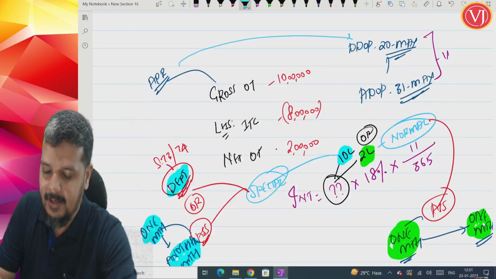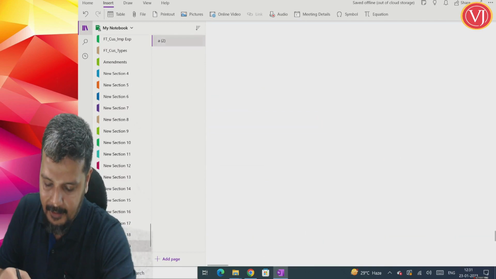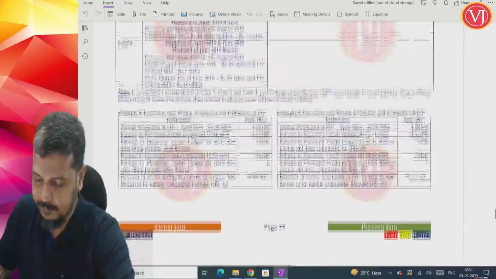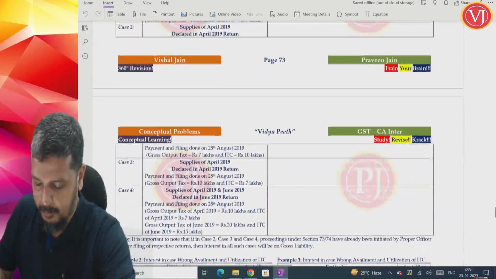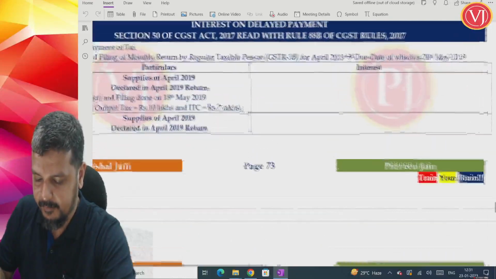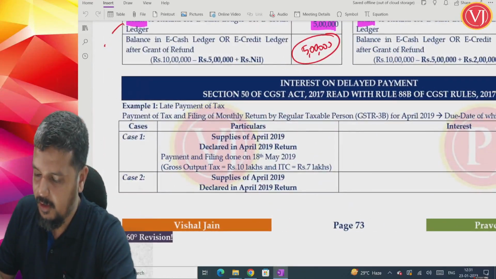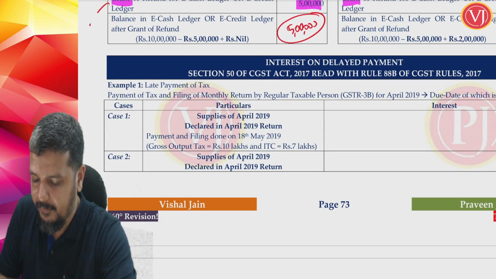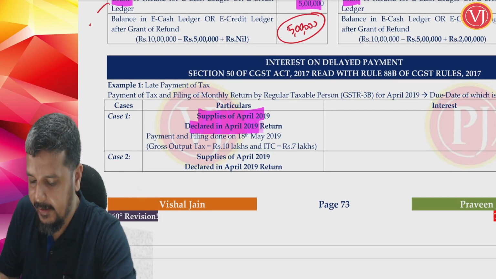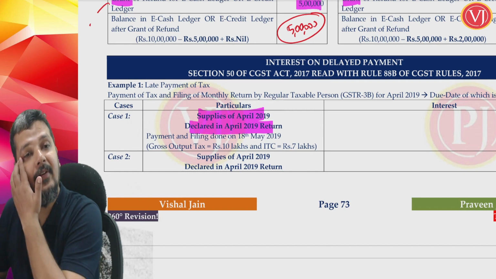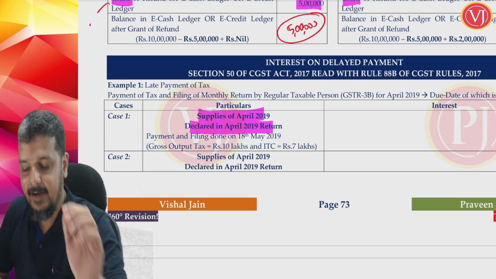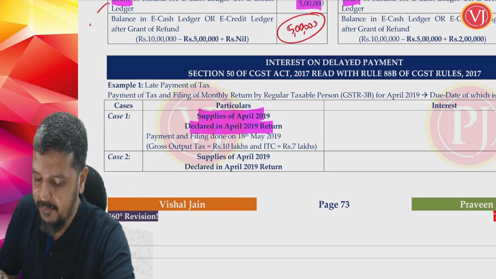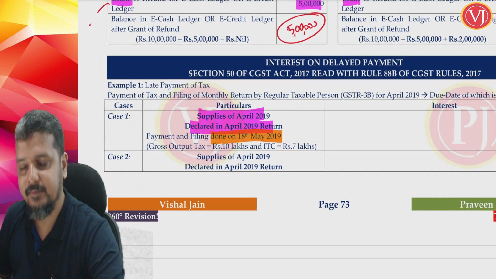Now, to understand it in a better way, let us take numbers. Supplies of April declared in April. Payment and filing is done on 18th May.